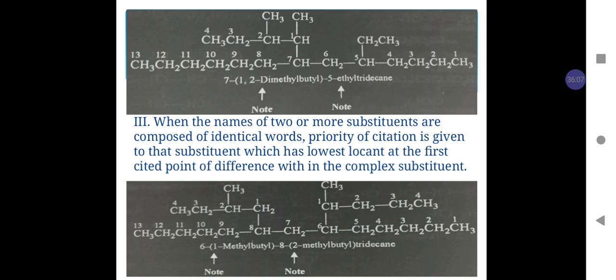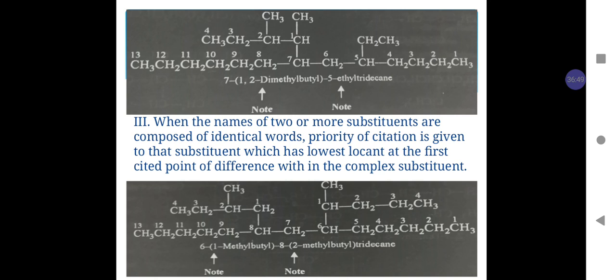The substituent in the complex substituent is a methyl group. So the name of one complex substituent is 1 methyl butyl and the other substituent is 2 methyl butyl. So numbering in this whole molecule is done in such a way that the 1 methyl butyl complex substituent has lower numbering than 2 methyl butyl.